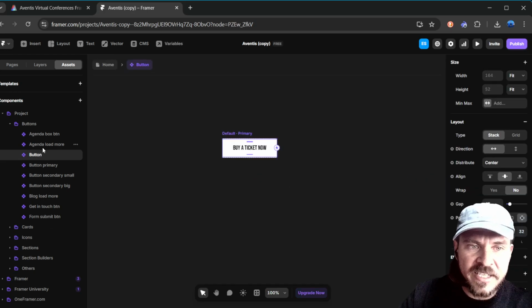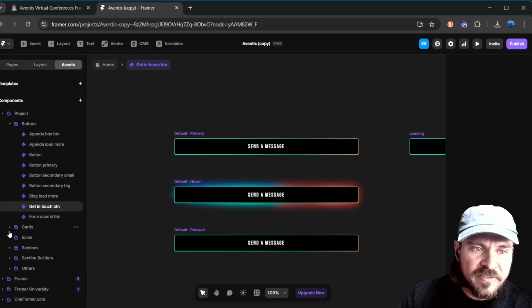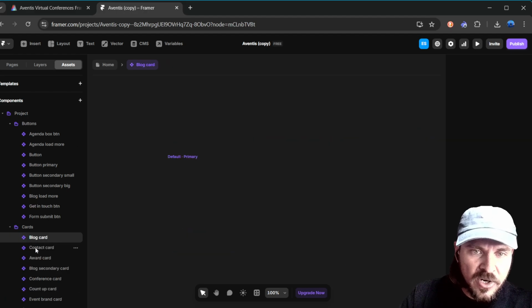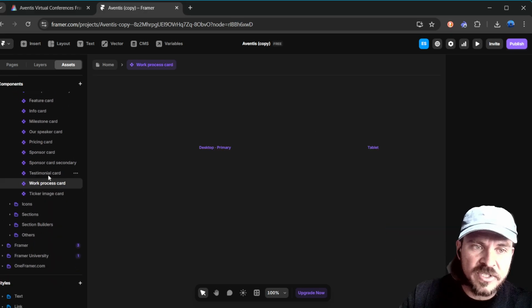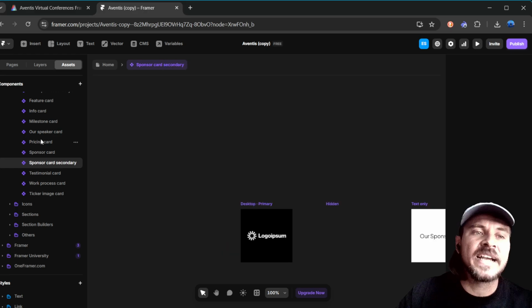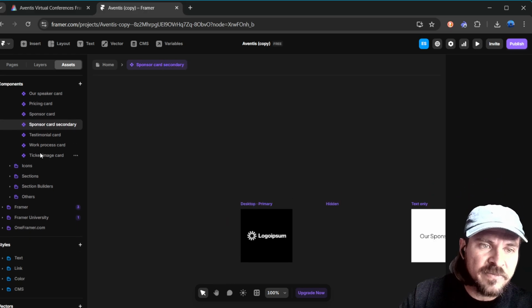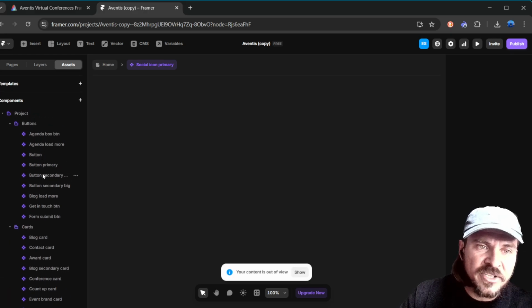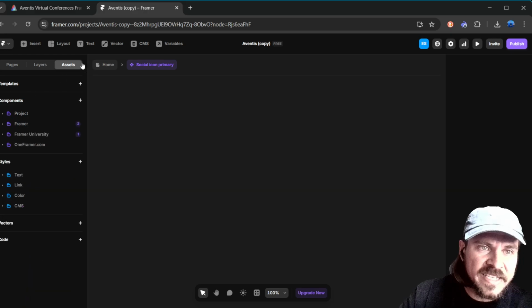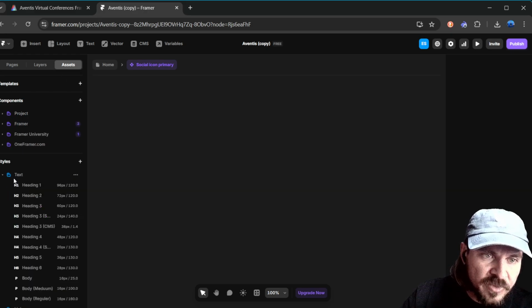So if you wanted to quickly see all the different types of buttons or components you have, here's all the buttons, here's all the cards, like we were looking at before. He has a ton of components here, which is really the best way to do it. It takes a little bit more time to do this as components, but it's really helpful in the long run. It has all these icons. So all of the different kind of objects that you're going to reuse many, many times are in this assets tab.